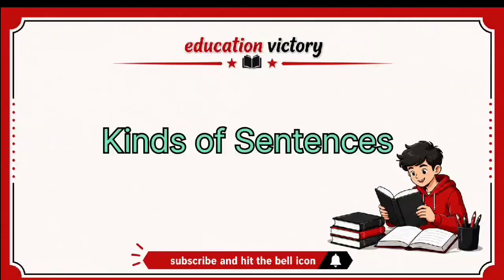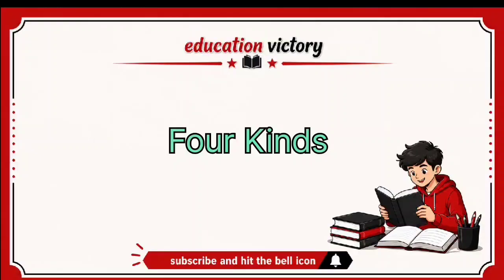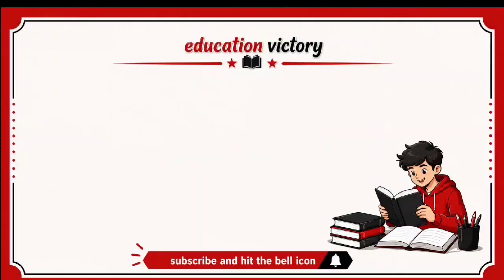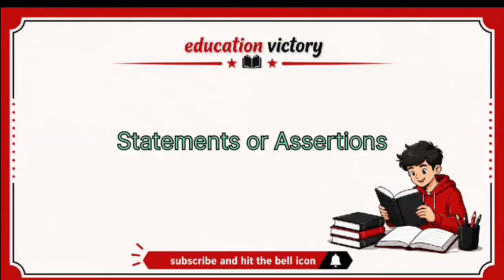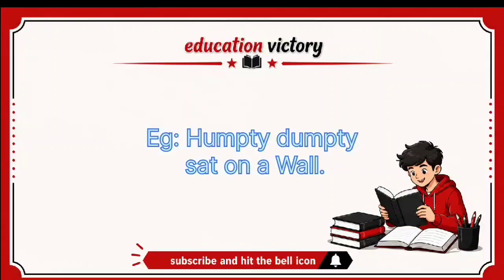Kinds of sentences. Sentences are of four kinds. First, those which make statements or assertions, as "Humpty Dumpty sat on a wall."